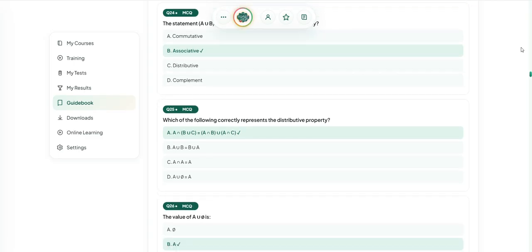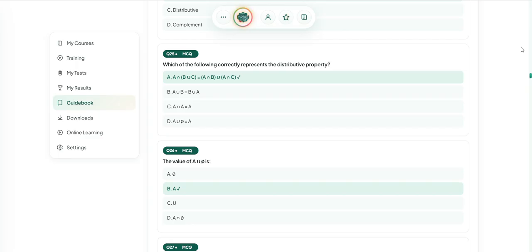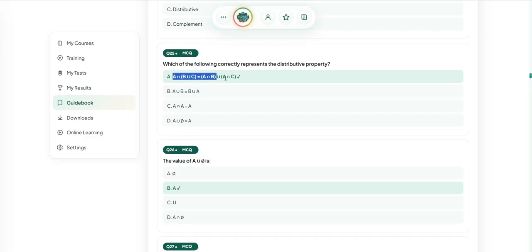Which of the following correctly represents the distributive property? A union (B intersection C) is equal to (A union B) intersection (A union C). Distributive property. यह होता है A intersection, A union (B intersection C), इसको हम खोलेंगे तो बनेगा (A union B) intersection (A union C), और दोनों में क्या है? दोनों में union है.